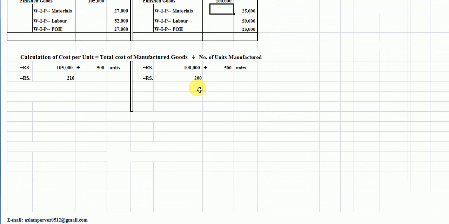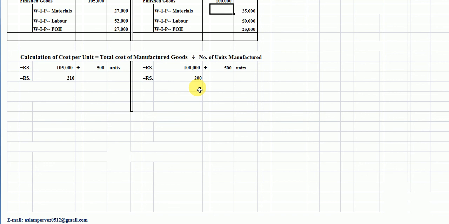Friends, this is the main way. Either the company has to charge the additional cost or rework cost in the production or in the factory overhead control.